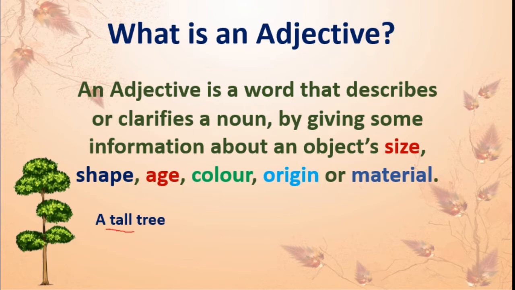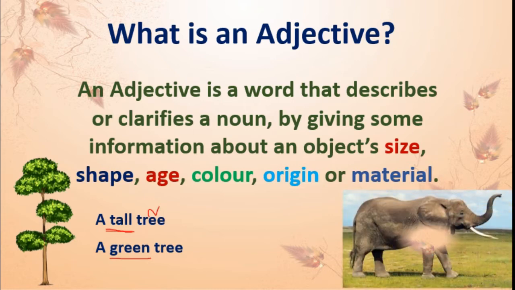So, a tall tree. Extra word I am using for this tree, that is noun. Okay, so this is called an adjective. One more, a green tree. Again, green is an extra word or describing word for tree. So this is also called as an adjective.